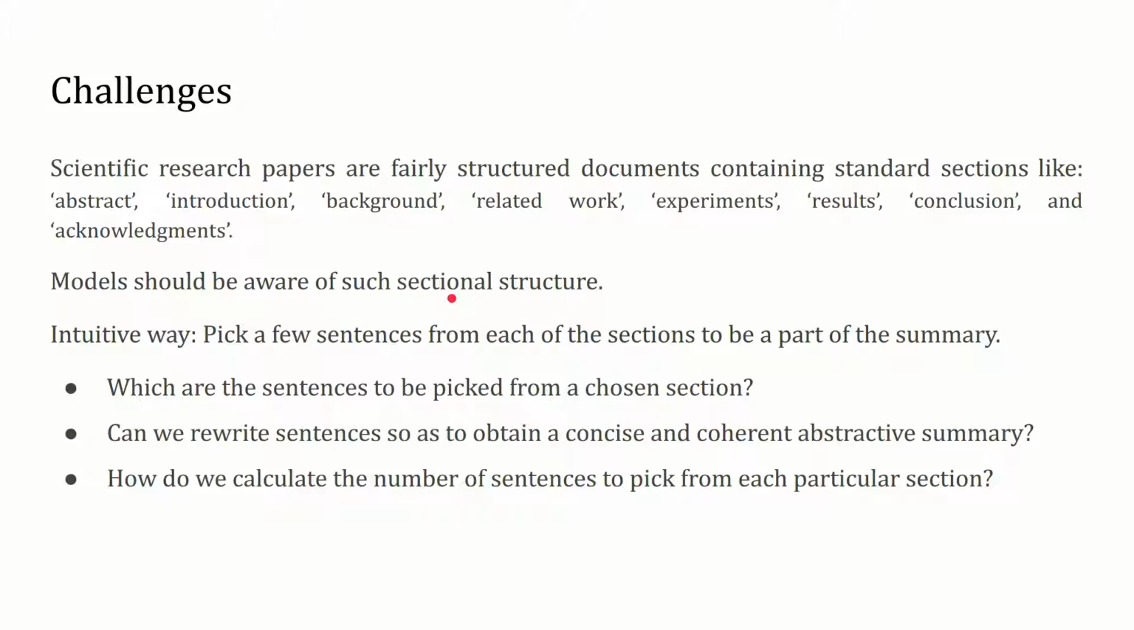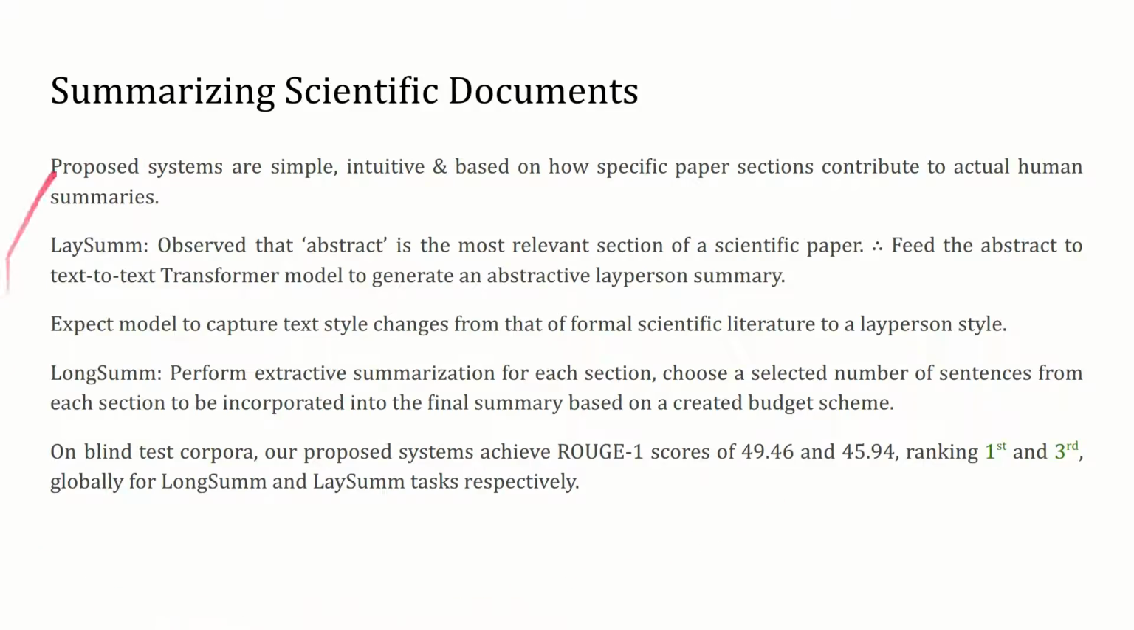We do need to worry about aspects like summary coherence and saliency of information bits. Also, such a model should ideally judge how much attention to pay to each paper section. The systems we propose are simple, intuitive, and based on how humans judge each paper section's content for creating summaries. We conclude that the abstract is the most prominent section for layperson summarization based on multiple experiments.